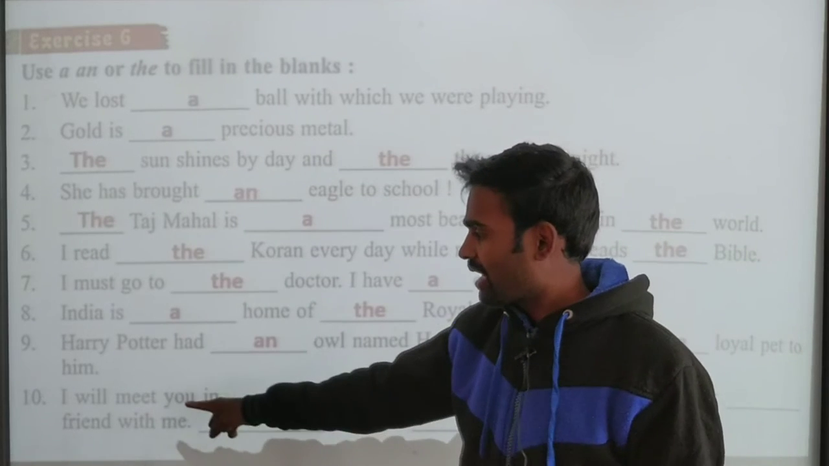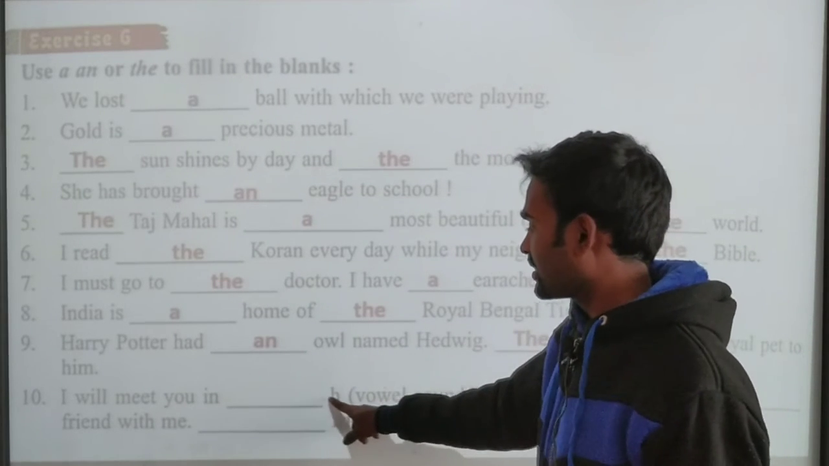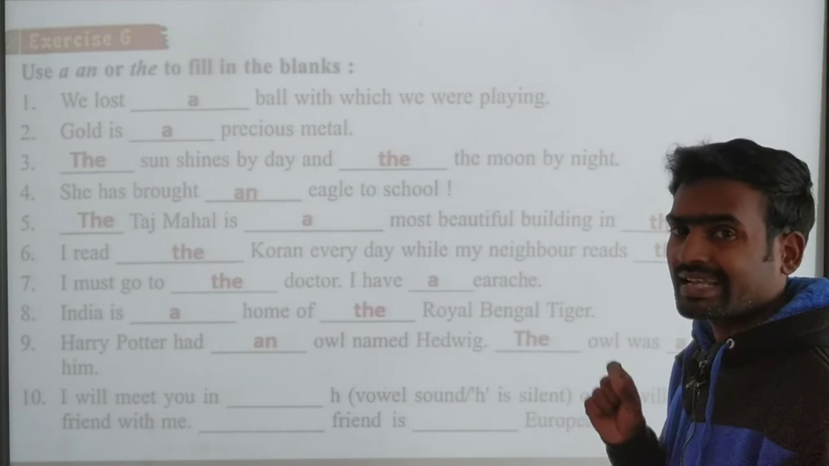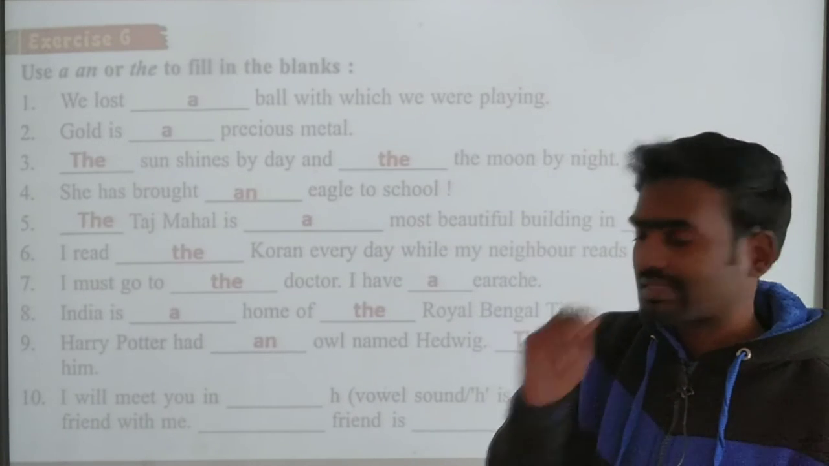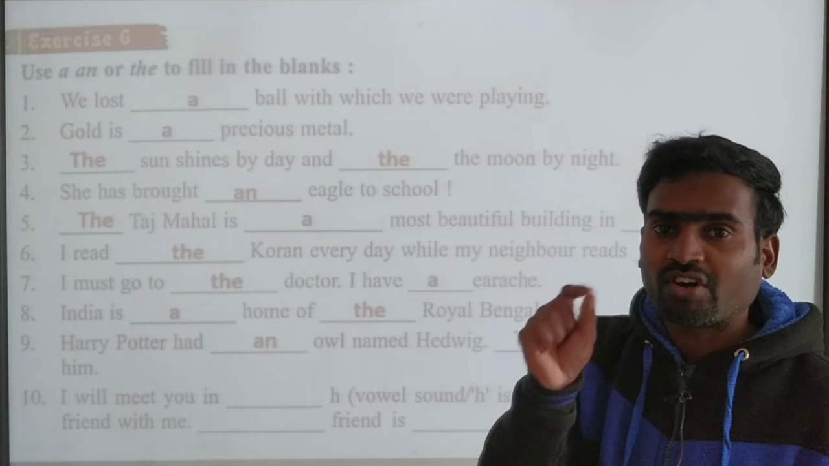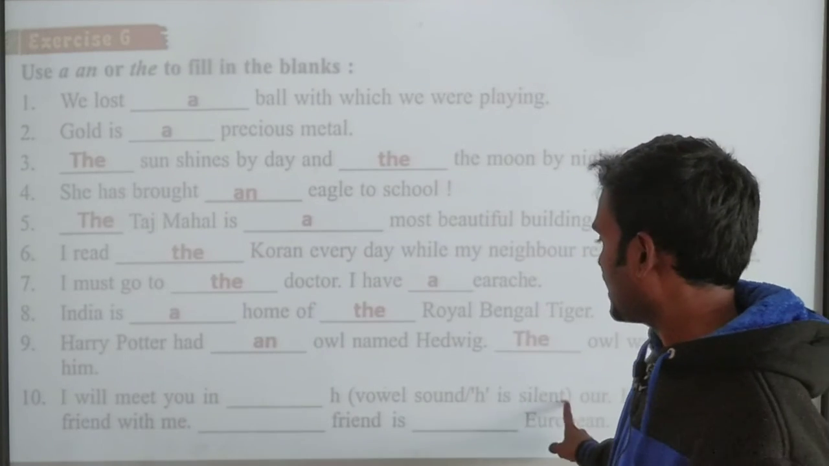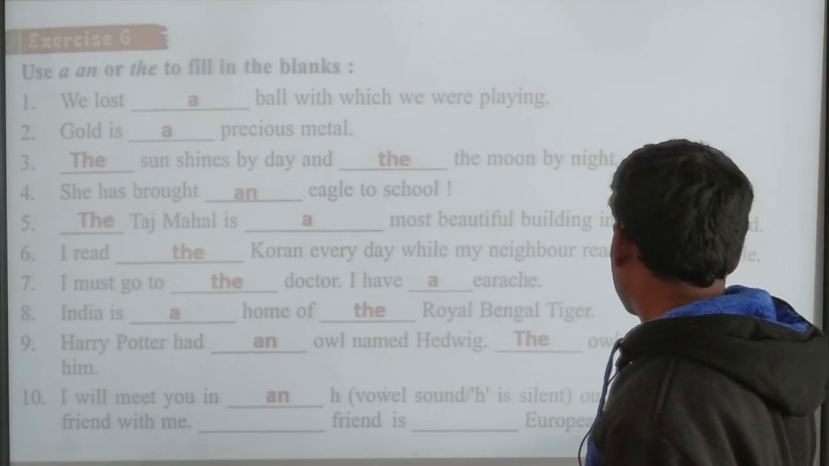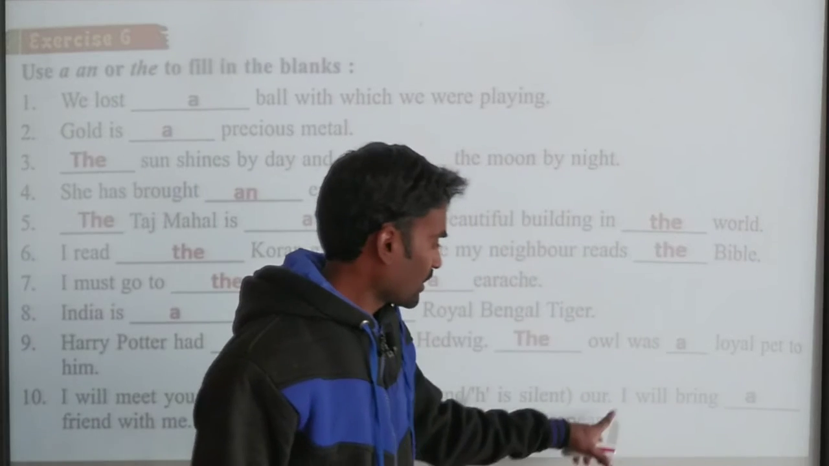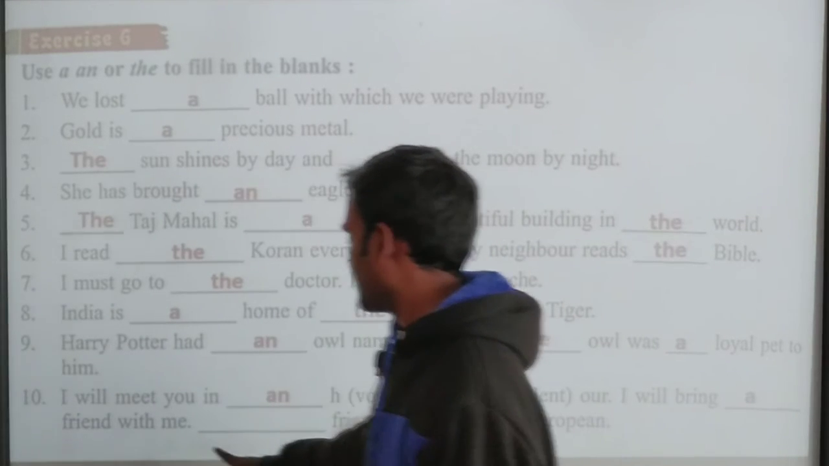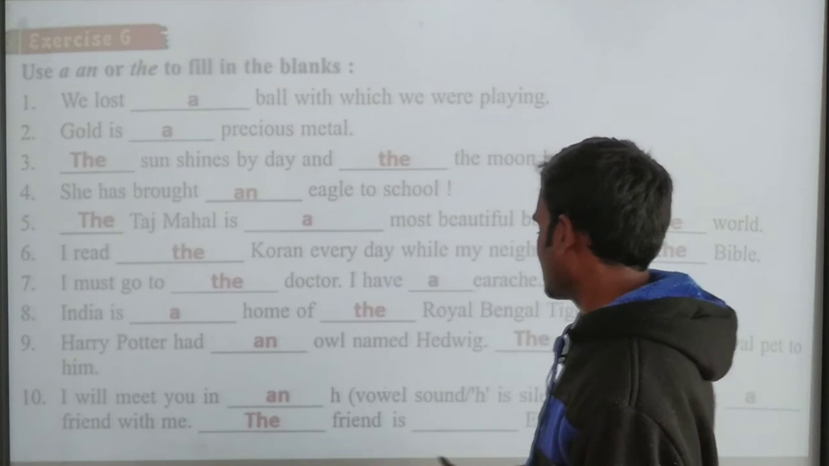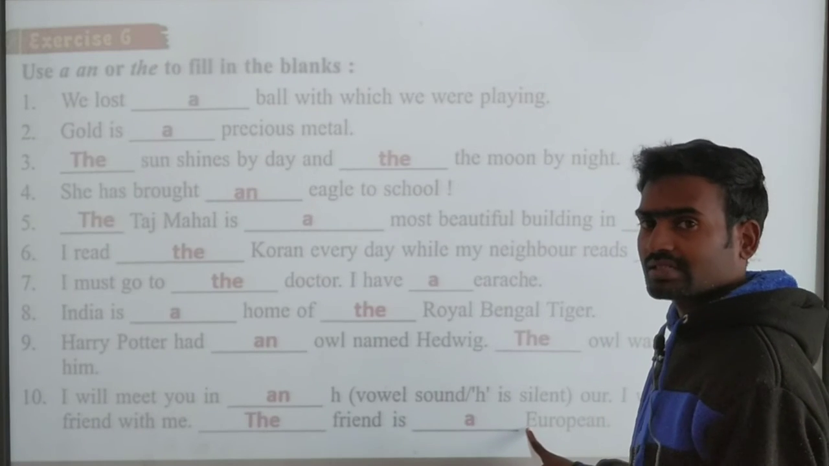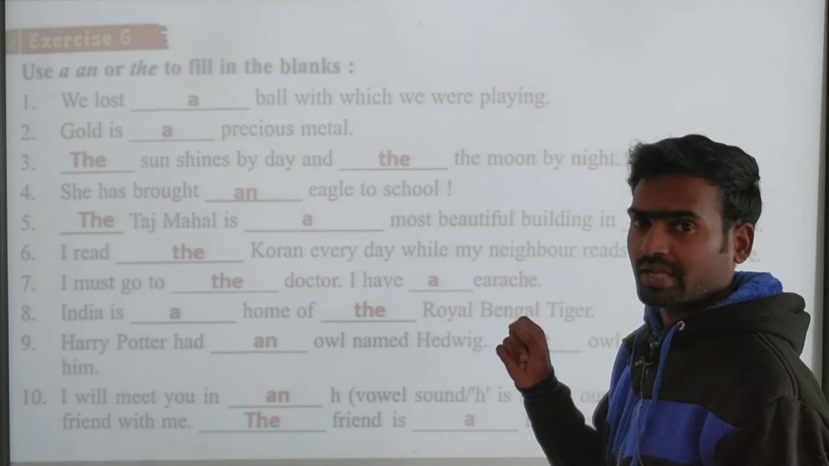Okay. Next one, I will meet you in dash hour. See here, dear children, we have to see here H O U R, hour. So here H is silent. So since H is silent, we begin with a vowel sound. So we say an hour. I will bring a friend with me. The friend is European, okay? So here it's not a vowel sound, we have a Y sound, okay? European, we have seen already.